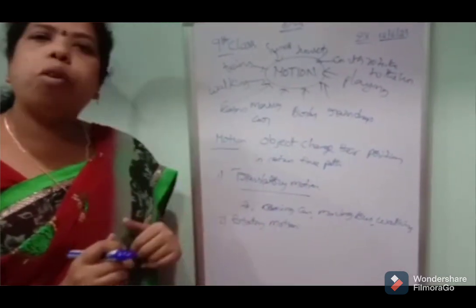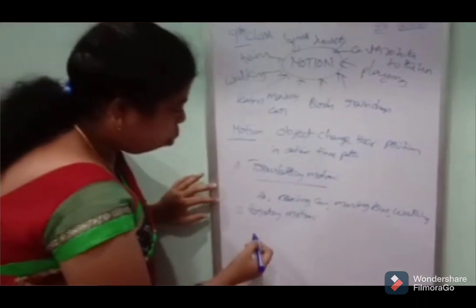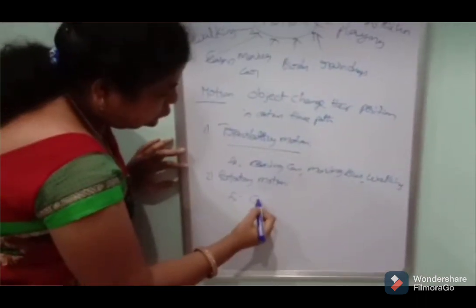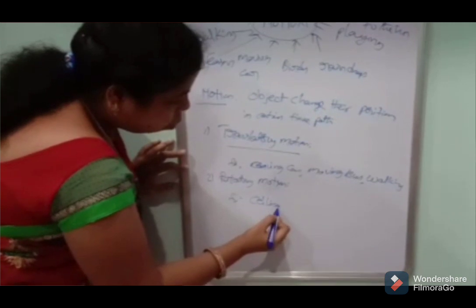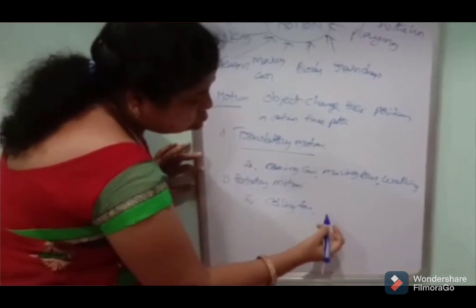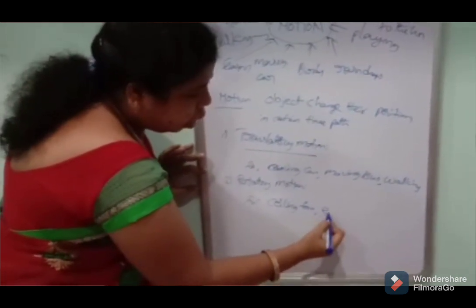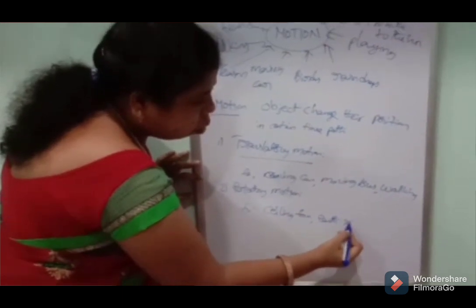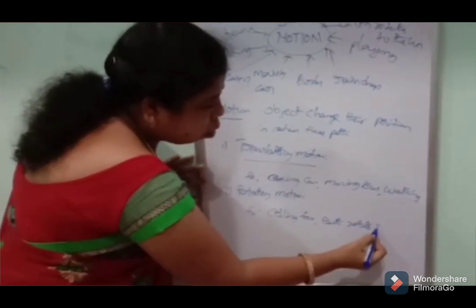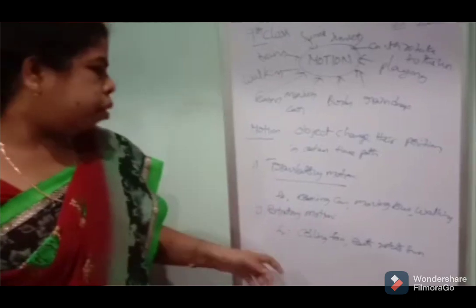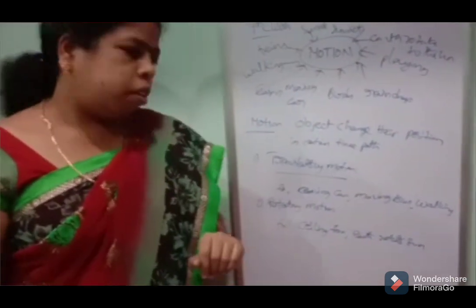That is called rotatory motion. For example, a ceiling fan, and the Earth rotating around the sun.